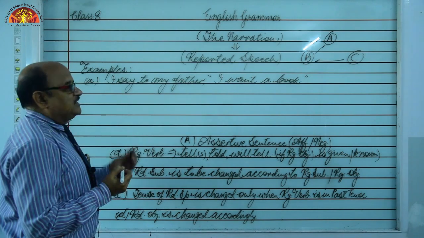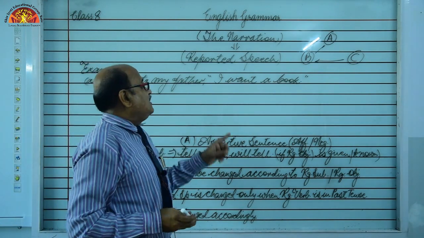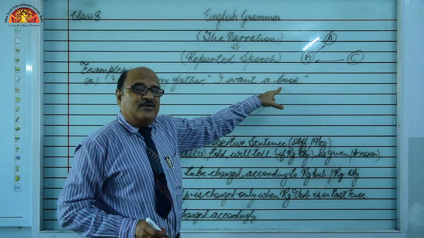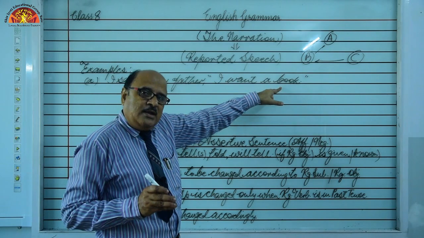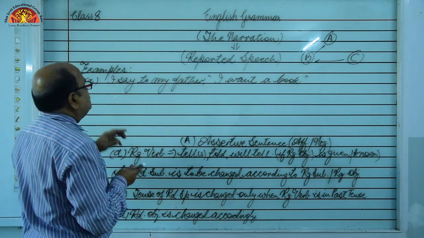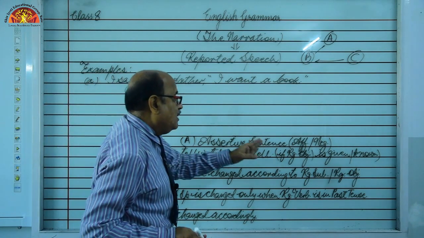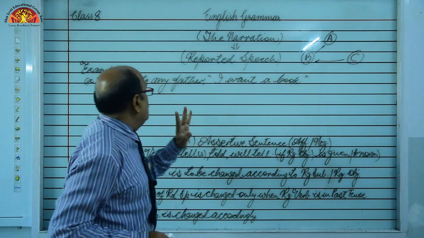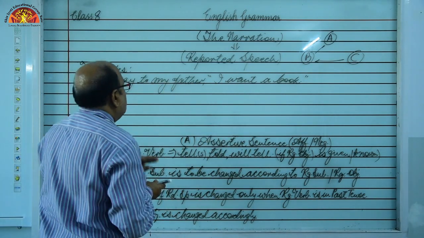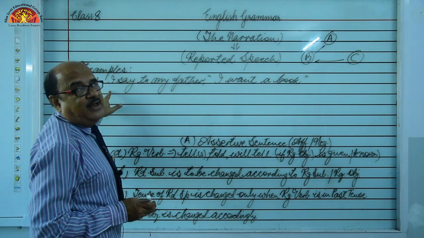See, and it is to be changed. So first of all, first rule, kind of sentence, right? So I want a book. So this is assertive sentence, declarative or statement means affirmative, right? So the rules are, first rule, reporting verb is to change, right? This say is to be changed, but when reporting object is given or known, means my father, whom? My father, it means we will change. If only I say is there, so I say will remain as it is.